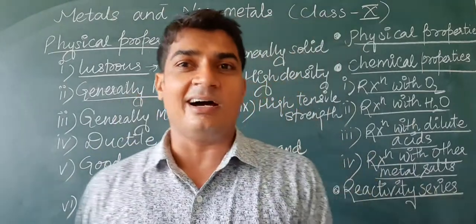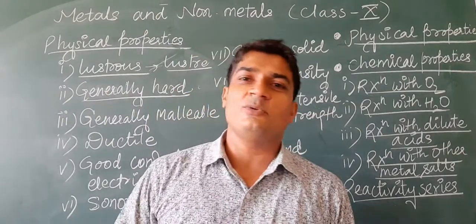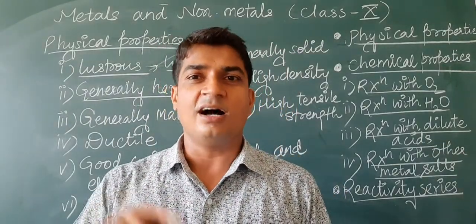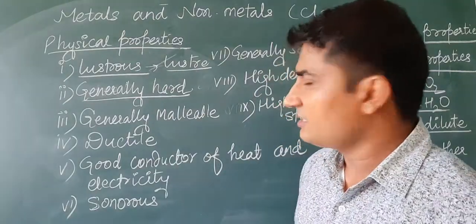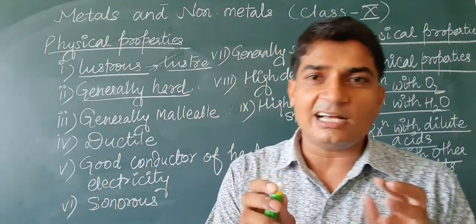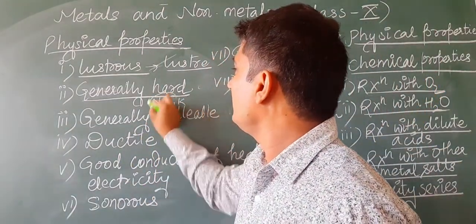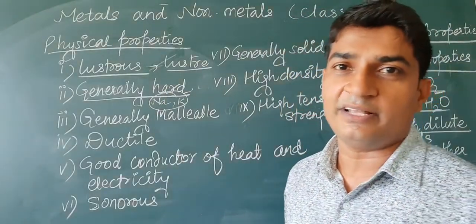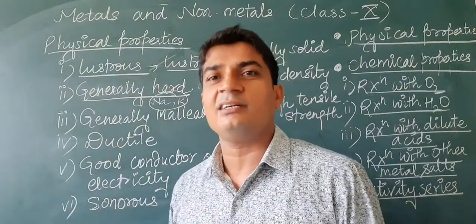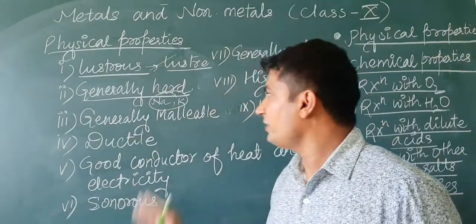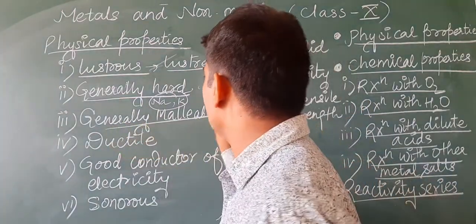Next one is generally hard. Metals are generally hard. For example, silver, gold, iron, copper, zinc, they all are hard metals. Some metals are soft, like sodium, potassium. They are so soft that they can be even cut with the knife. Okay, so we can cut them with knife, so they are soft. Other metals are hard.